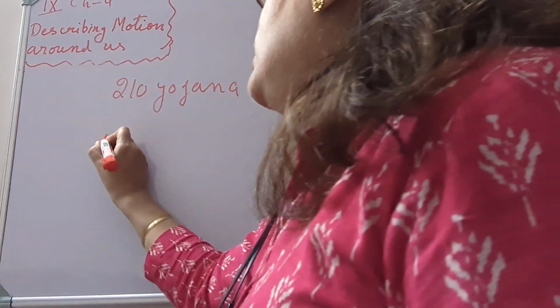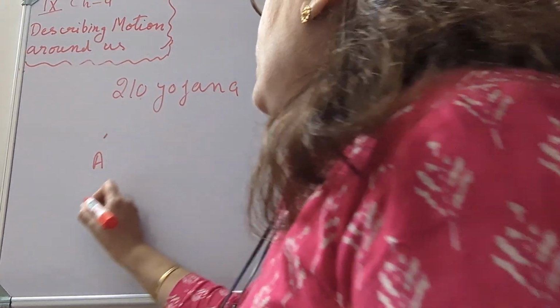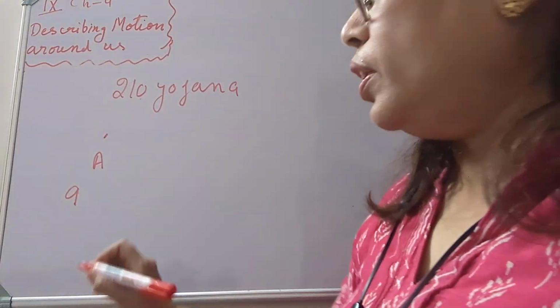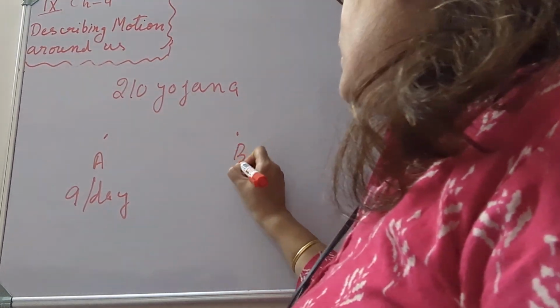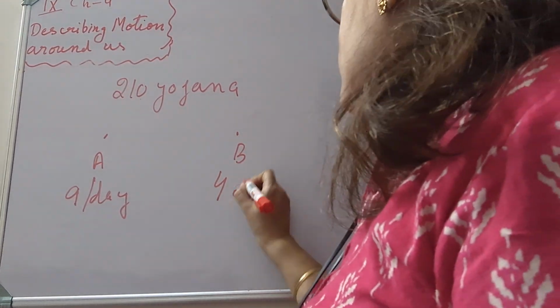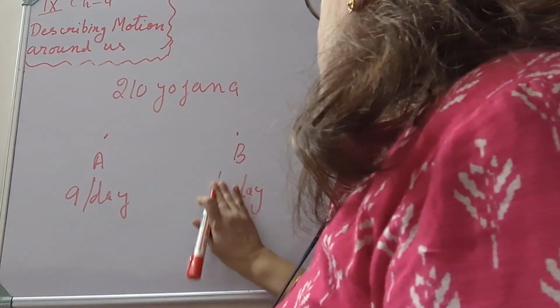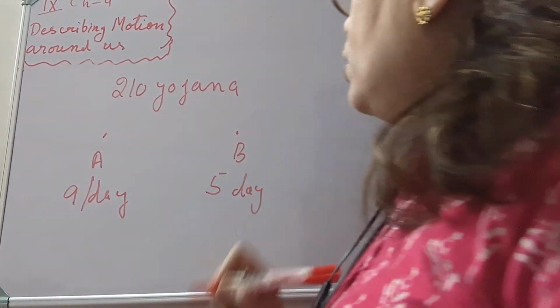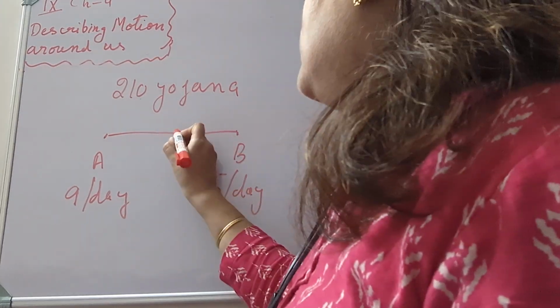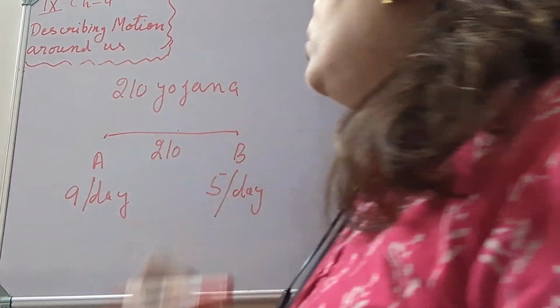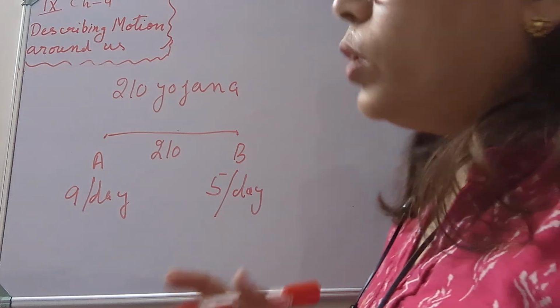One postman, postman A, is traveling at 9 yojanas per day, and the second postman is traveling at 5 yojanas per day, and they have to meet each other, that is they have to cover the 210 yojanas together.